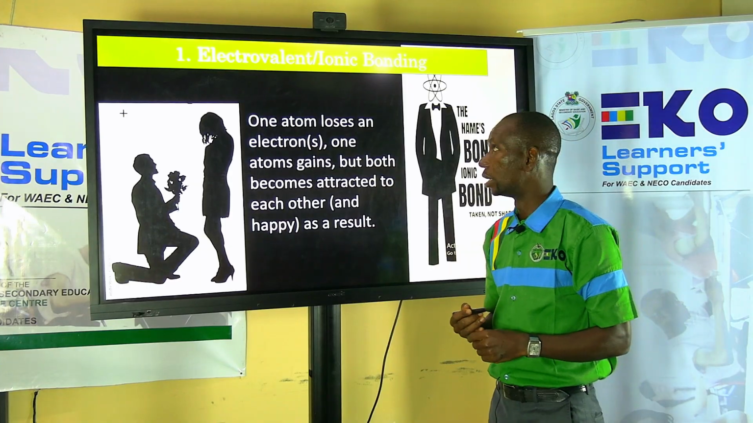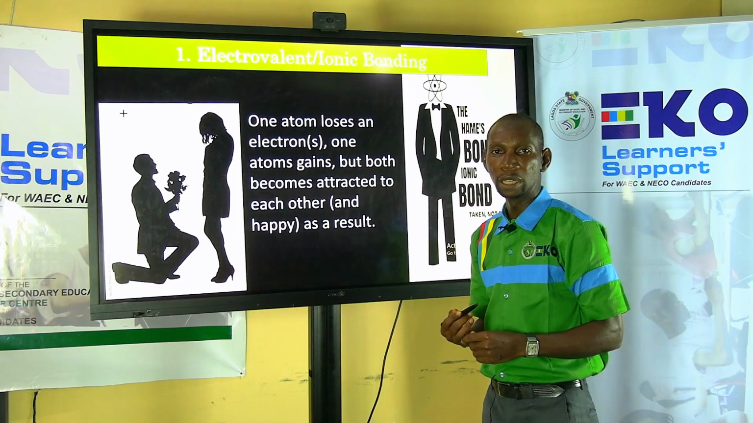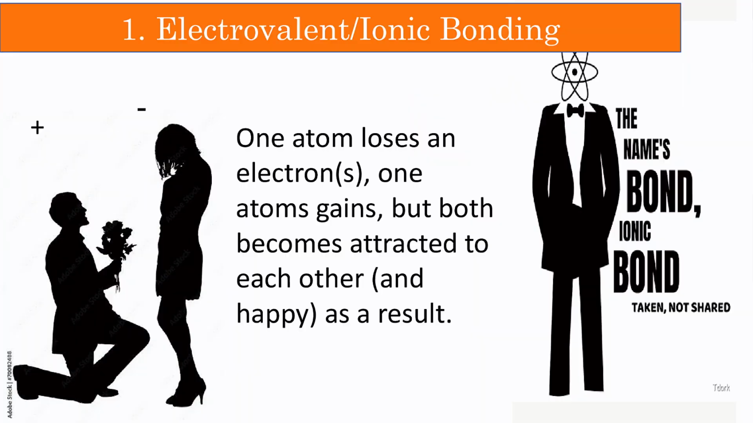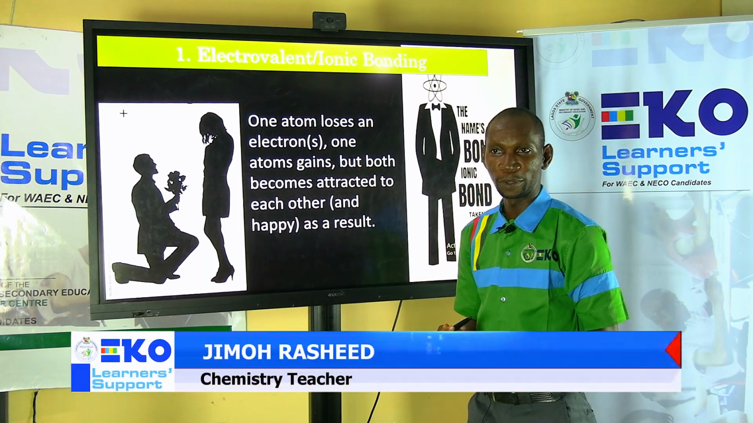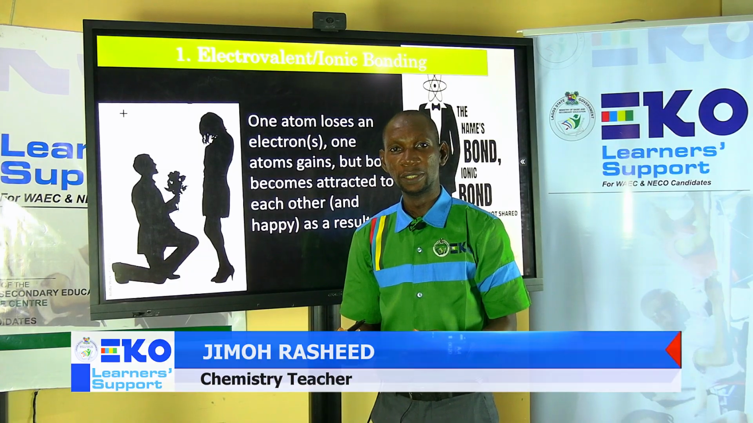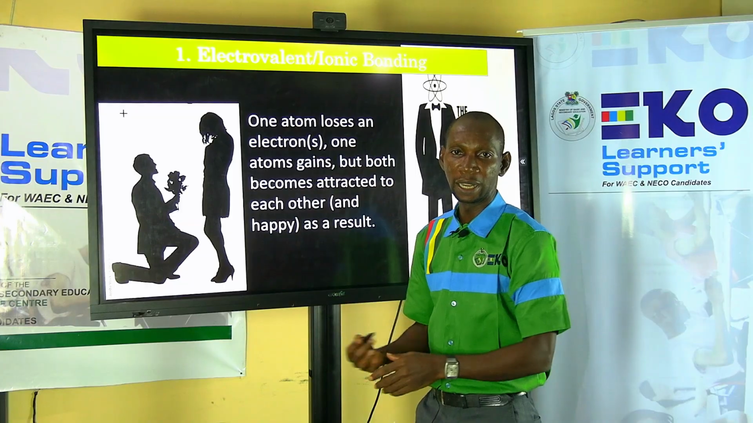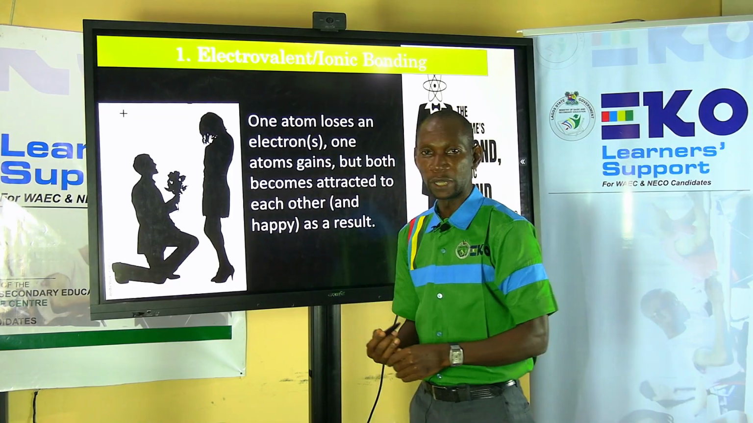Now, let's switch gear to electrovalent, or what we call ionic bonding. Another name for ionic bond is electrovalent. And you can see there a husband or a fiancé proposing, okay, on his bended knees. One atom will have to lose electrons. So the atom that loses the electron is actually the metal. And we're talking about elements with 1, 2, or 3 valence electrons. These are metals, and they will be the one to lose electrons.